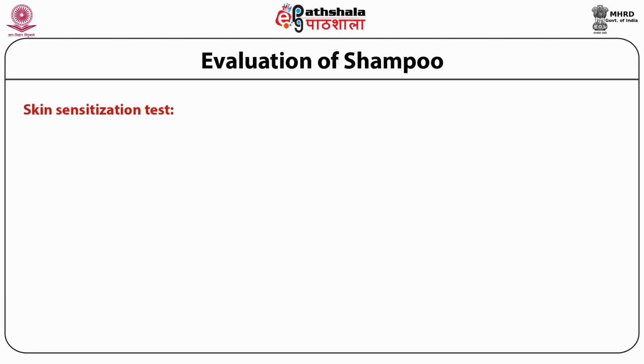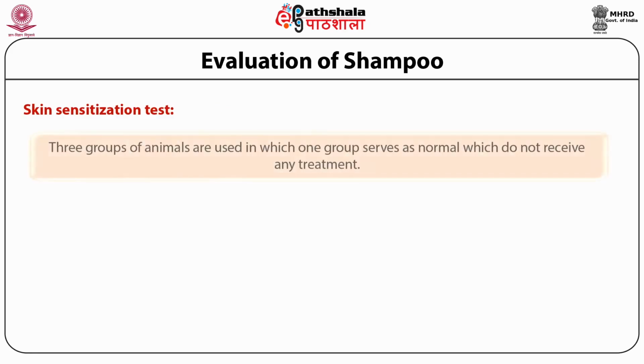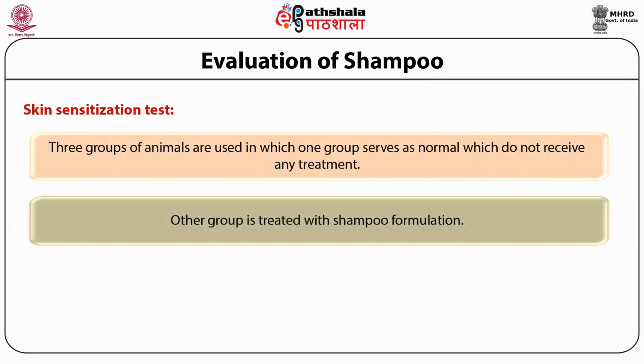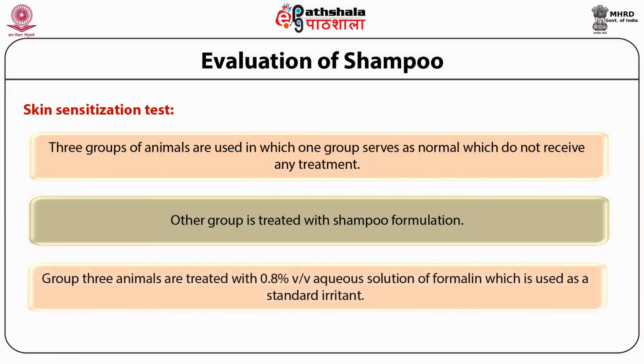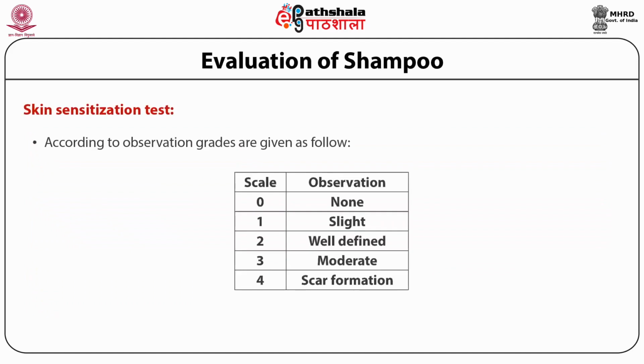Skin sensitization test. In this test, 3 groups of animals are used, in which one group serves as normal, which does not receive any treatment. Another group is taken and it is treated with a shampoo formulation. Group 3 animals are treated with 0.8% volume by volume aqueous solution of formalin, which is used as a standard irritant. And then the observation grades are given as given in the table below.